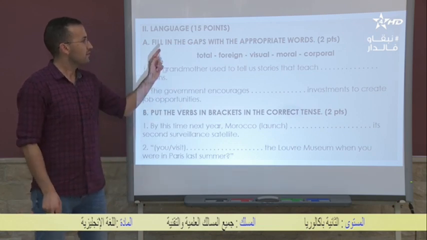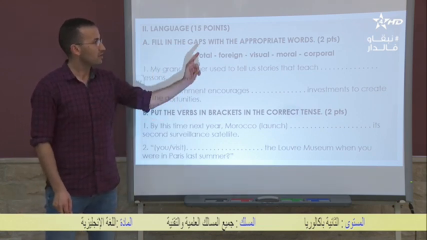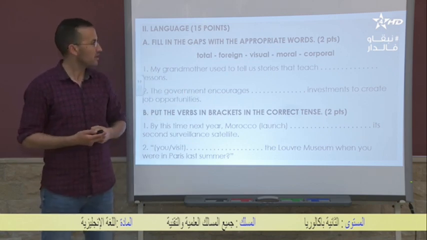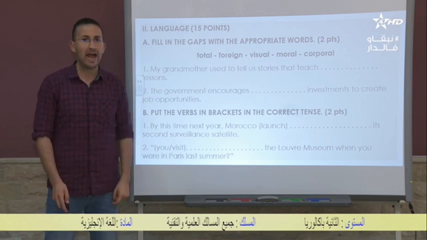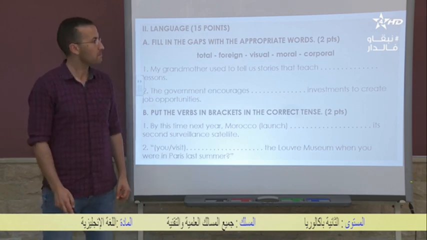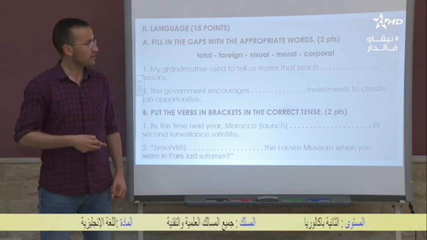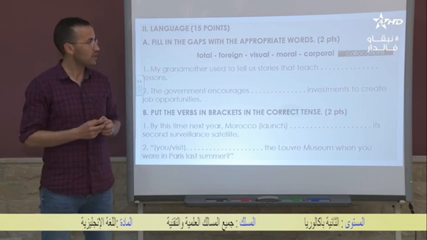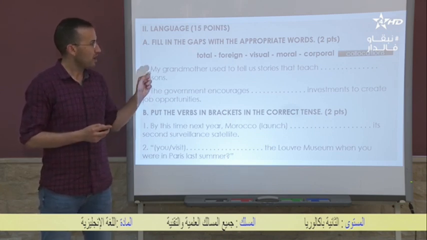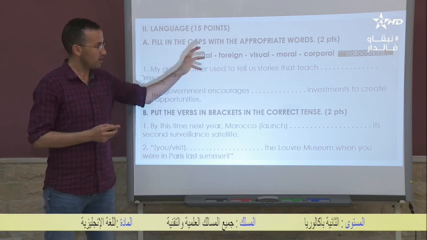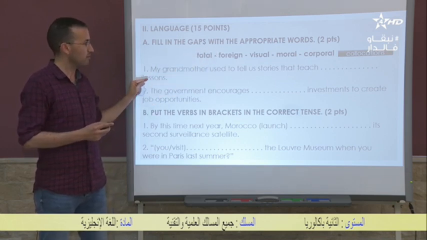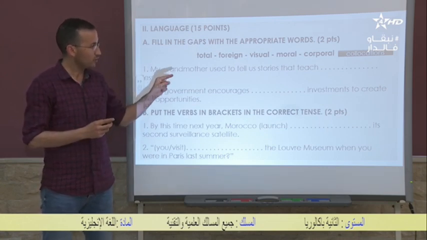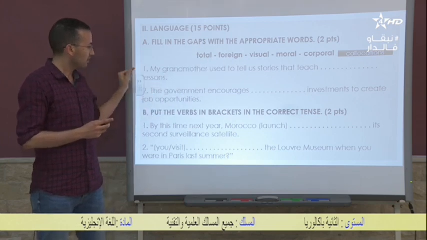Exercise A. Fill in the gaps with the appropriate words. And here we have 5 words. Okay? Total, foreign, visual, moral, and corporal. So this exercise is about what? It's about collocations. We need to choose one of these words which collocates with lessons. So my grandmother used to tell us stories that teach gap lessons.